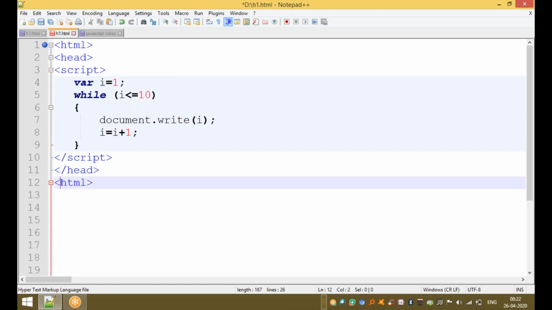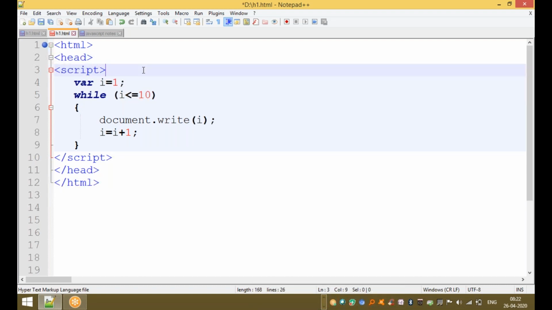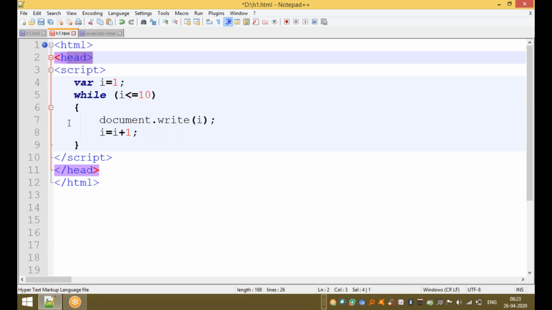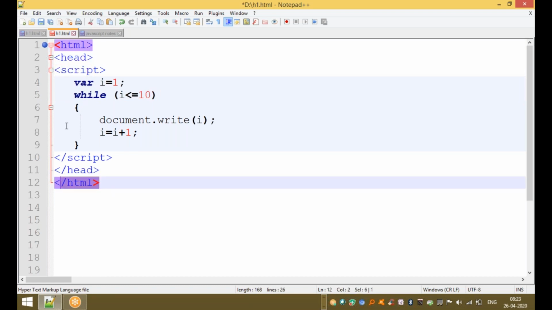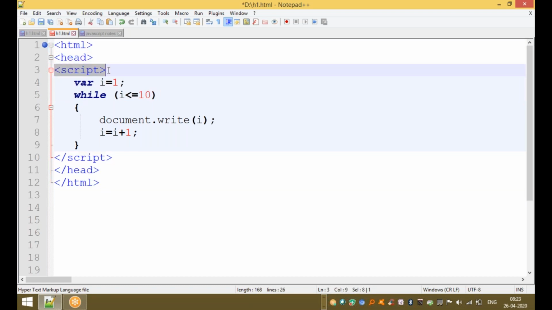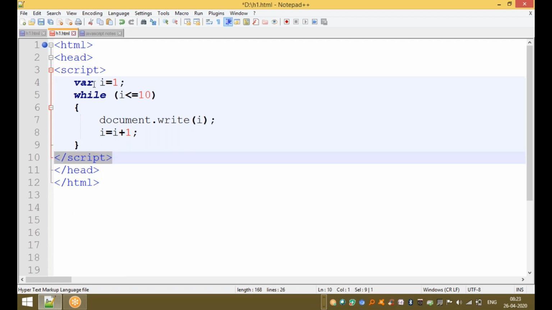So this is the basic syntax to print numbers 1 to 10. HTML begin tag, header tag. Header tag is ending, HTML tag is ending. The code is written between the script and end script tag. Initially I value equal to 1. Every time it is increased by 1. Test the condition: 1 less than or equal to 10. This condition is true. Now we print the values.